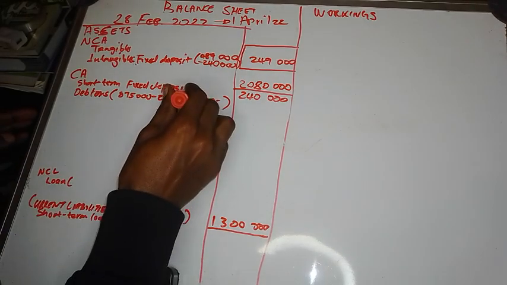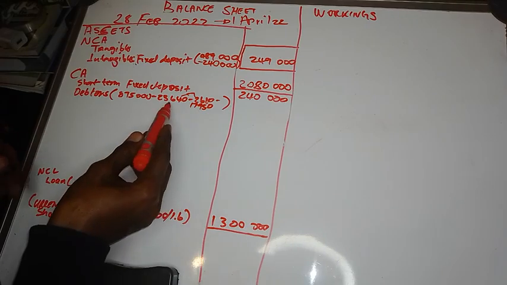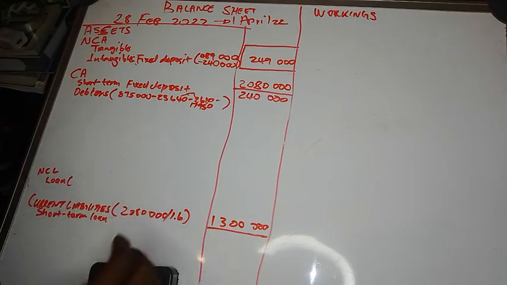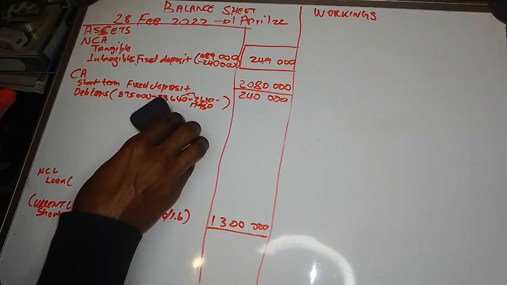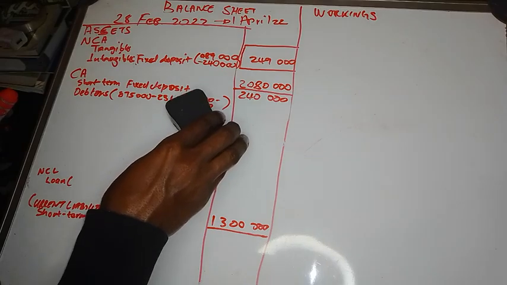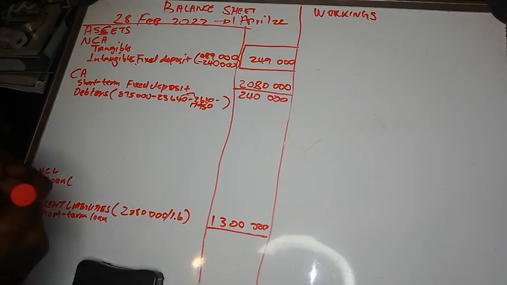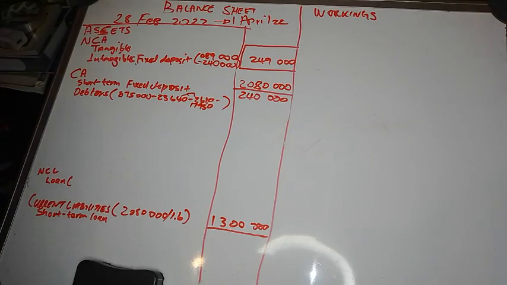Alternatively, on the provision for bad debts, you can add the two amounts to calculate the provision for bad debts for the current year, because they said it must be increased. So you can either take 23,740 plus 2,610, add them together, then subtract the total amount here, right? Now let's continue with our information from the extract.